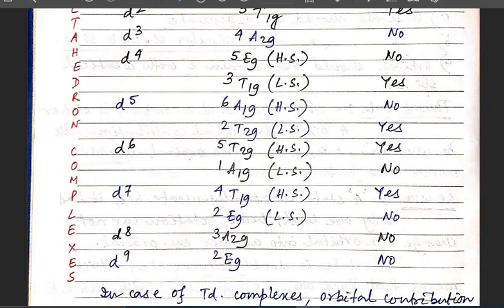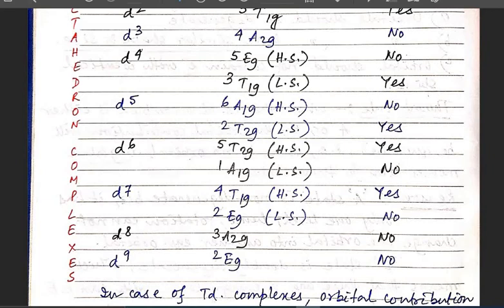Okay, and in case of d8 and d9 also, we can check that. In the d8 octahedral complex, the ground state term is A2g, so there is no orbital contribution, and in the d9 octahedral complex, the ground state term is 2Eg, meaning E is there, so there is no orbital contribution. So that is a very important part, that the value of the magnetic moment can be quenched. If the orbital contribution is there, obviously the magnetic moment value should be quenched.